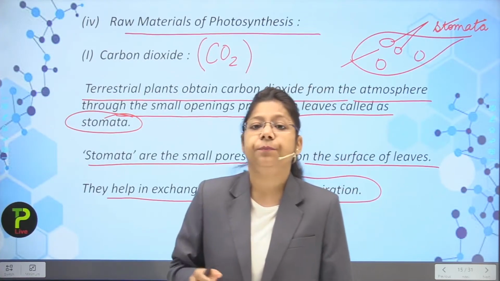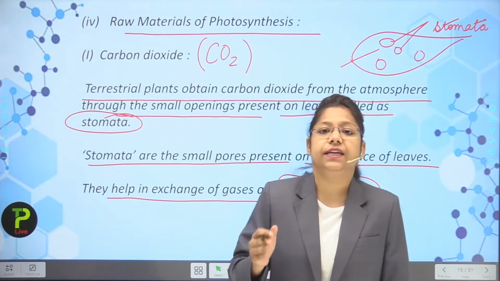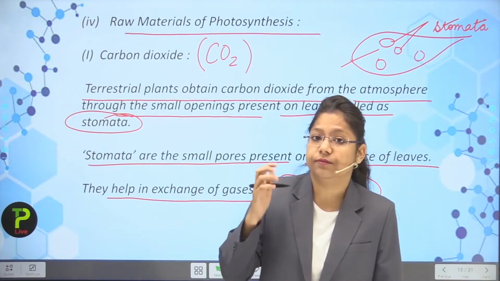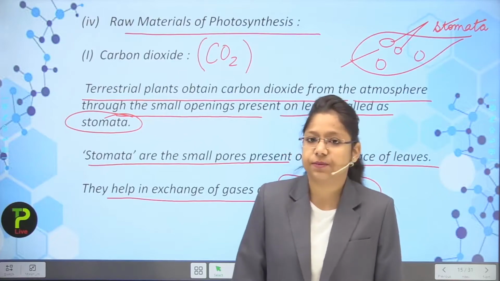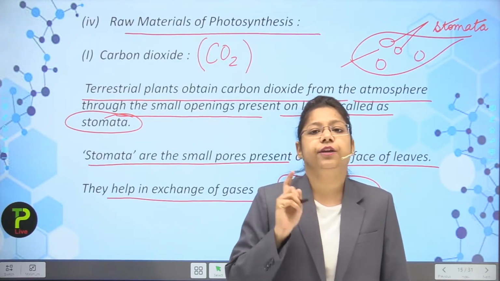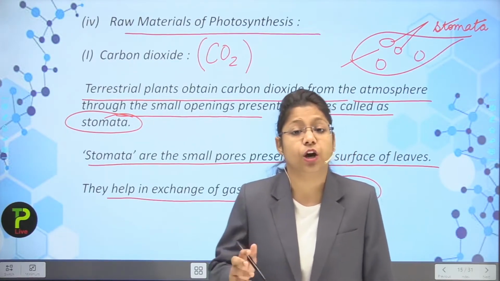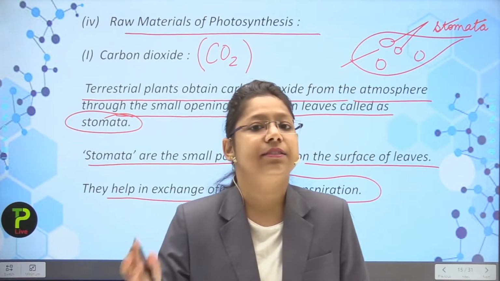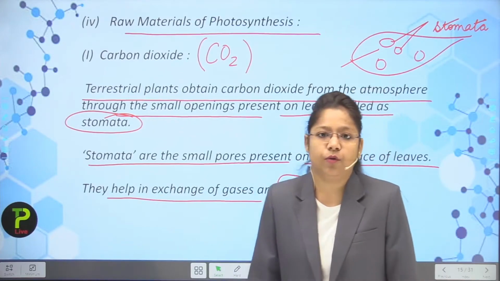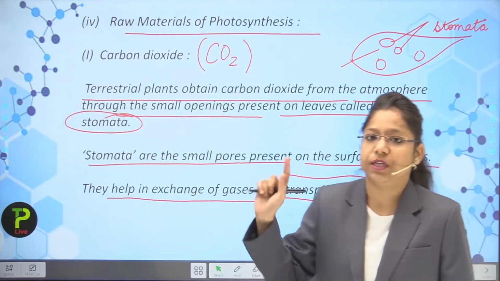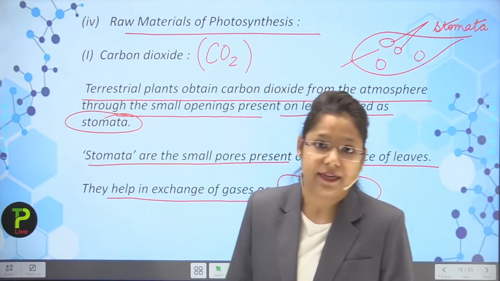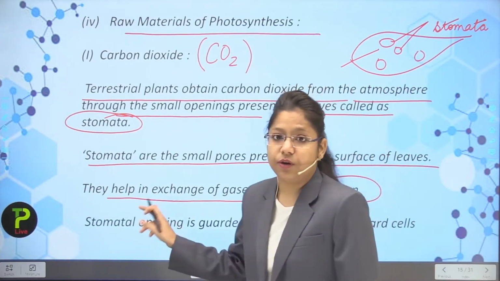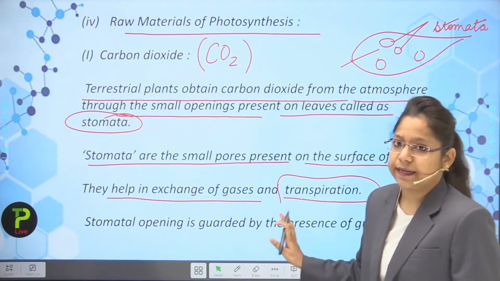Listen to me carefully. The water which is excreted out by the leaves in the form of water vapor is known as what? Transpiration. And it is a very useful procedure for the plants because the excess amount of water which is not required by the plant is thrown out in the form of water vapor, and then it forms the clouds through the water cycle. You have learned it. Okay, now the main purpose of this is exchange of gases and transpiration.